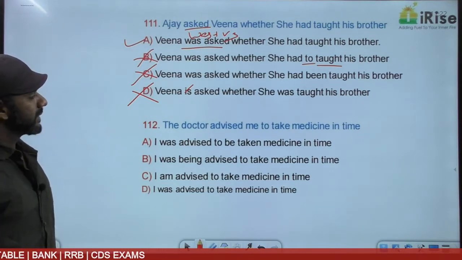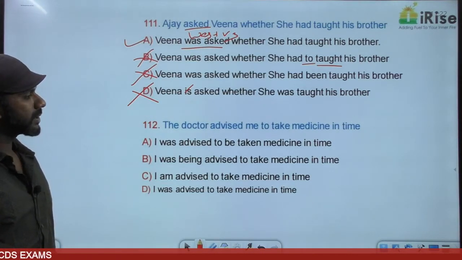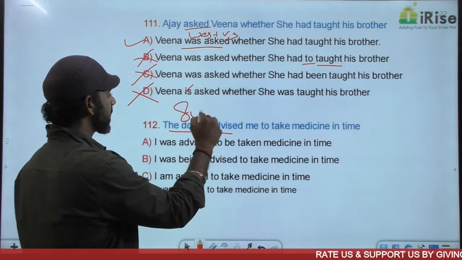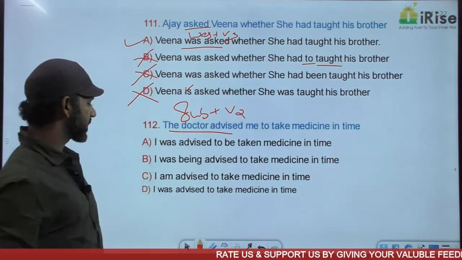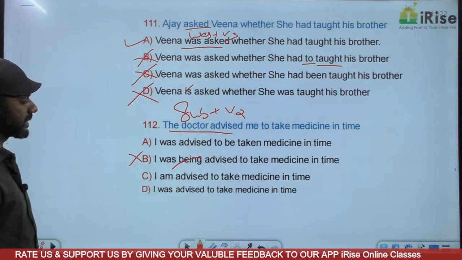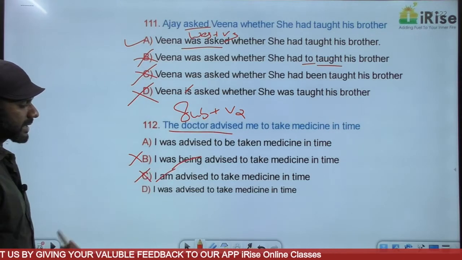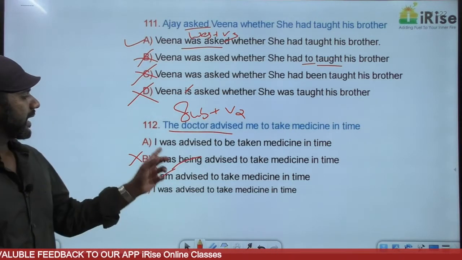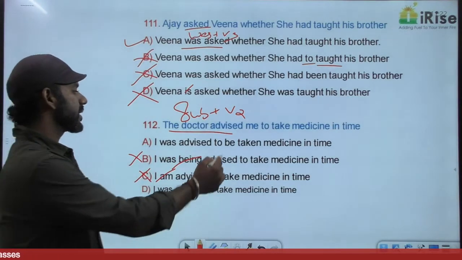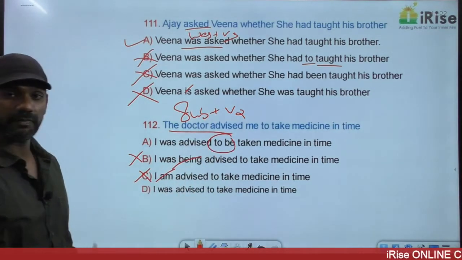The next one. The doctor advised me to take medicine in time. The doctor advised is subject plus V2, simple past tense. Based on that, B is gone. B says being, continuous. C is gone. C says am, present tense. I was advised to be taken medicine. To be is extra here, which does not come in the structure of passive voice.